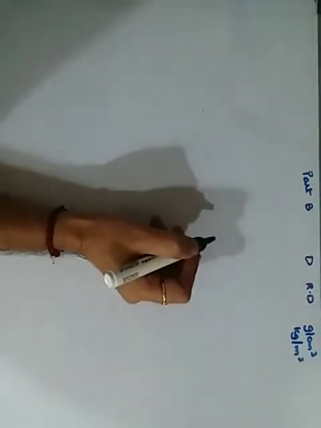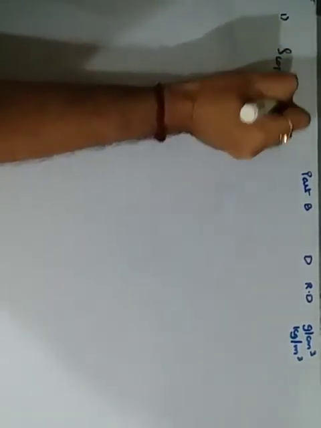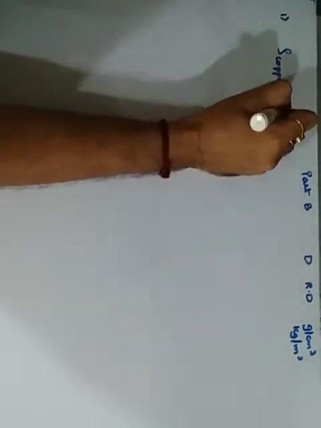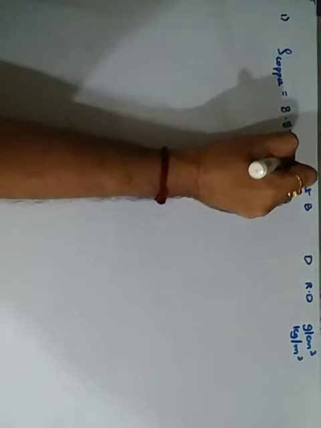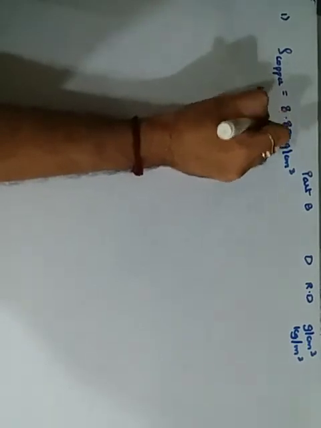Okay, so now we proceed with the numericals of part B of upthrust. Here it is everything related to density, the relative density, the conversion from grams per centimeter cube to kilogram per meter cube. All this type of problems will be arising over here. Okay, the first question is about the density of copper. Density of copper is given. They haven't mentioned the unit. Okay, here they have given 8.83 grams per centimeter cube and you are supposed to convert it into kilogram per meter cube. Very simple one.